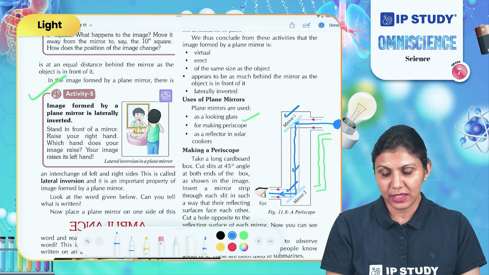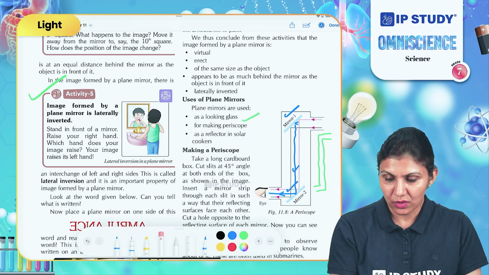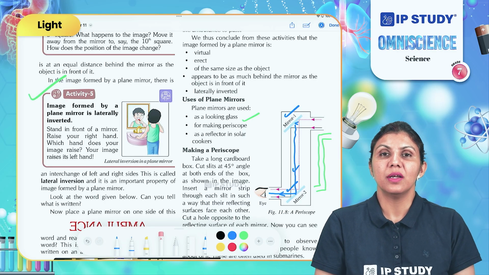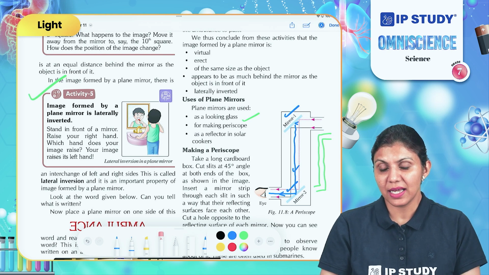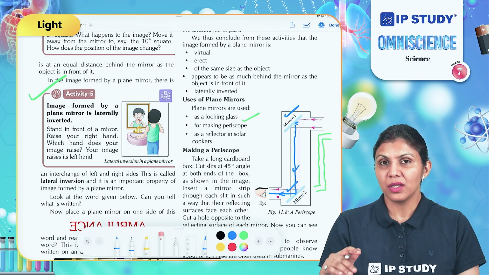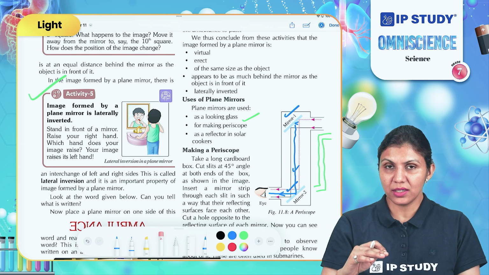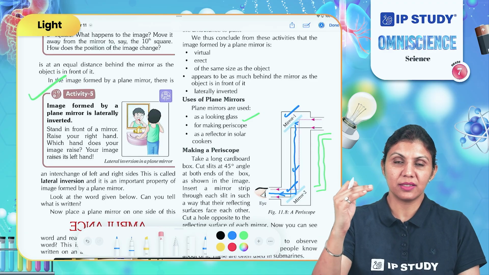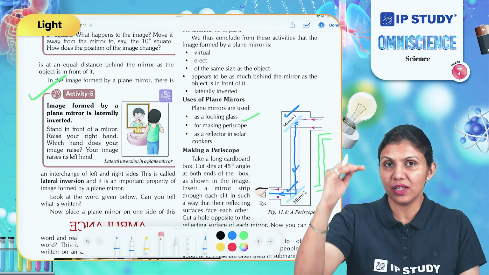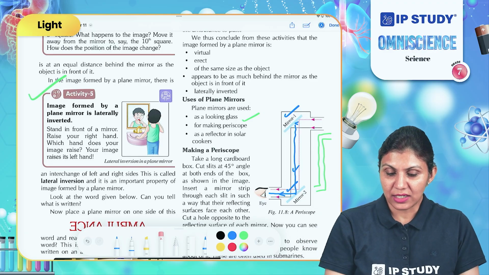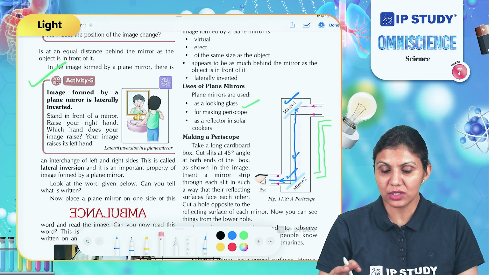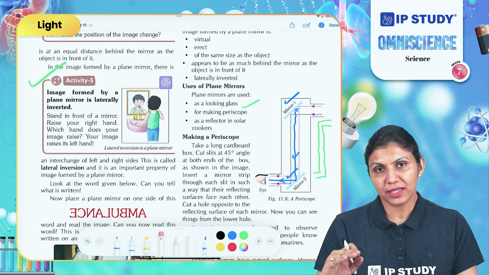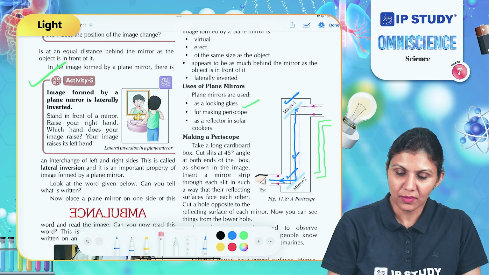The periscope is useful to see the surroundings through submarines. So submarines use a periscope when they are under the water, to see the surroundings above the water. So that's how the image formed by plane mirrors is helpful here to see different objects at different heights.